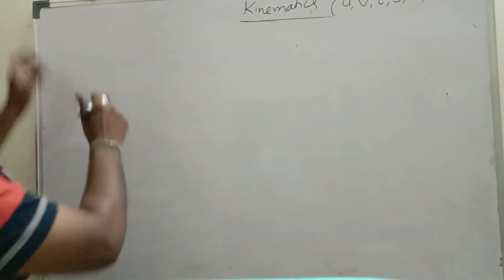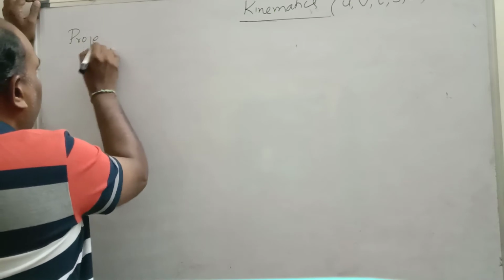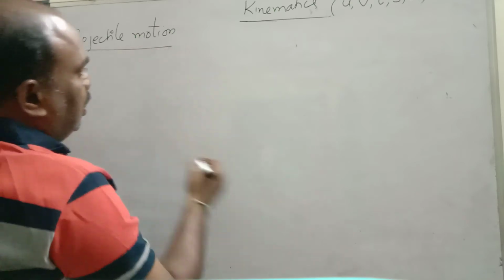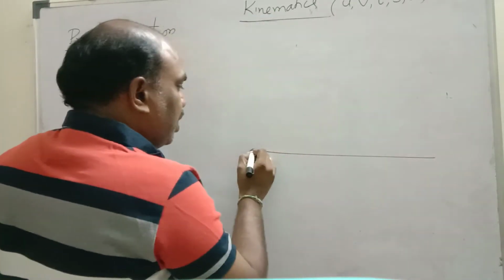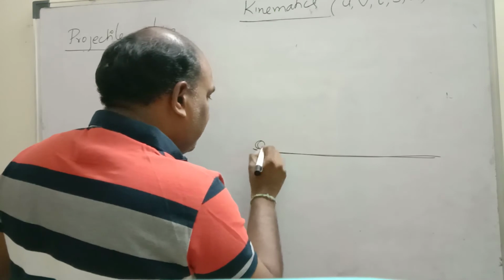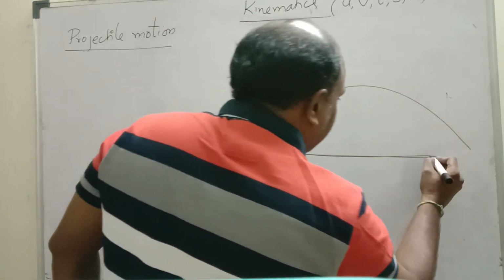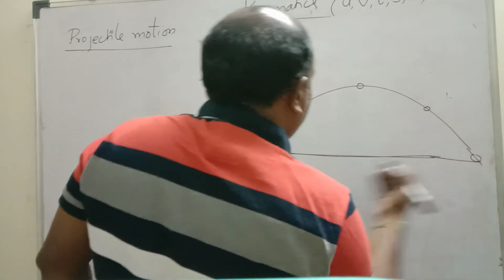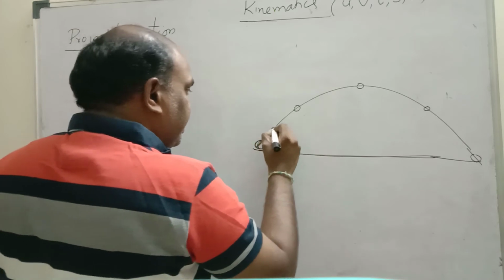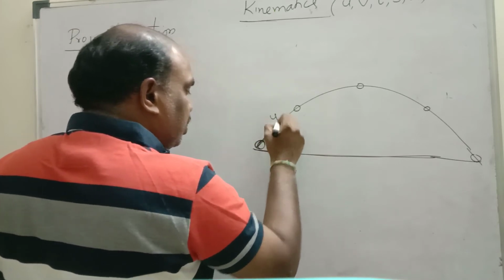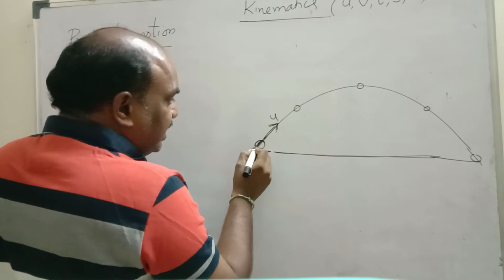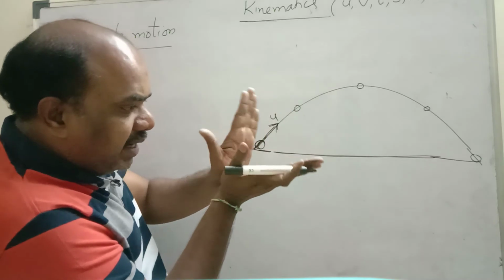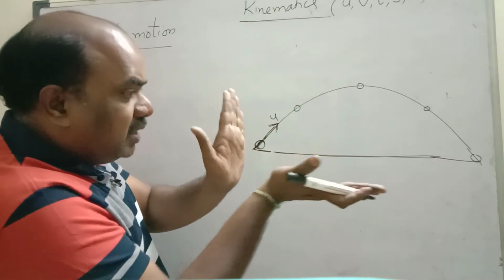Now we will see projectile motion. As I said, this is a horizontal plane. Here one football is there. I kicked the football so that it goes like this. Now its velocity is in this direction. Let us consider its velocity is u. This velocity will be bifurcated into components along the horizontal path and the vertical path.